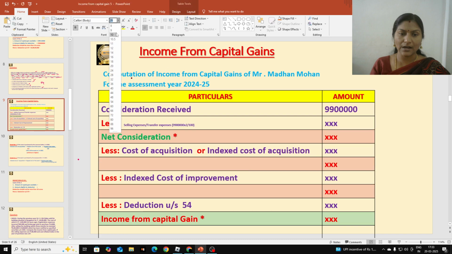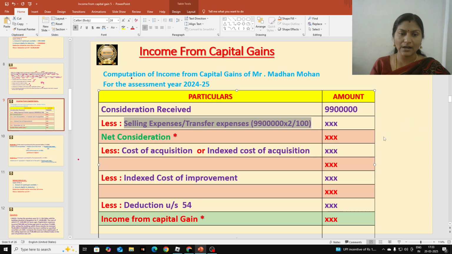So let me calculate 99 lakhs into 2 by 100. So we will get 1,98,000.